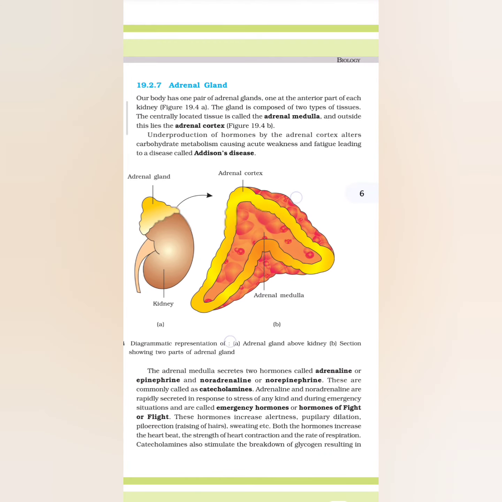19.2.9 Testes. A pair of testes is present in the scrotal sac outside the abdomen of male individuals, Figure 19.1. Testis performs dual functions as a primary sex organ as well as an endocrine gland. Testis is composed of seminiferous tubules and stromal or interstitial tissues. The Leydig cells or interstitial cells, which are present in the intertubular spaces, produce a group of hormones called androgens, mainly testosterone. Androgens regulate the development, maturation, and functions of the male accessory sex organs like epididymis, vas deferens, seminal vesicles, prostate gland, urethra, etc.